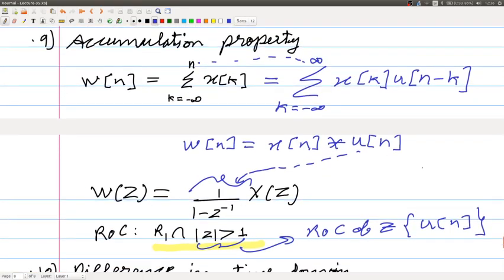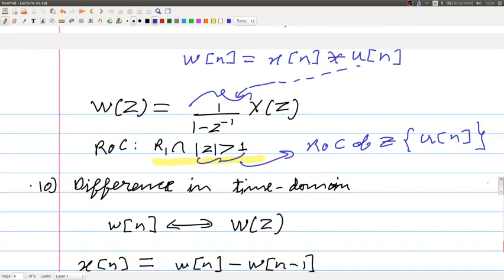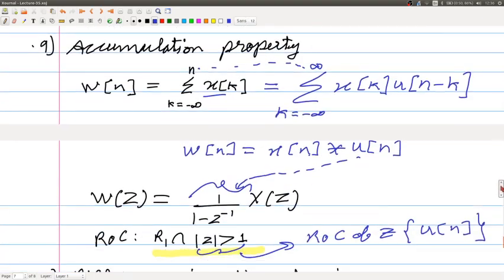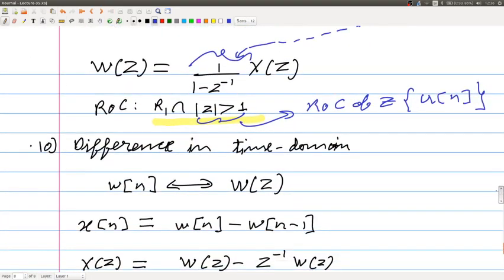The same property, the accumulation property, has another aspect, which is the difference in the time domain. Here you are summing all the values of x from minus infinity, all the past values of x. Here what you are doing is differencing. So, x of n is w of n minus w of n minus 1.